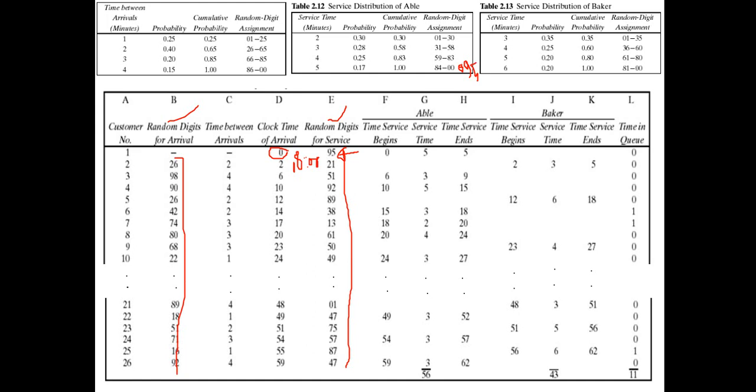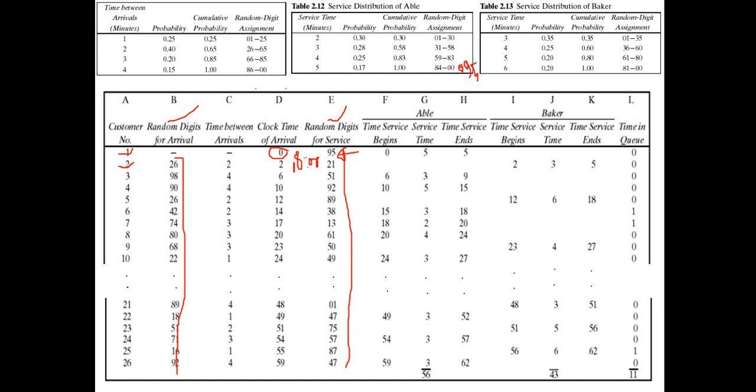Against this range the service time is 5. So Abel will take 5 minutes to serve the first customer. The first customer's service starts at 0 minutes, service time is 5, and service ends at 5 minutes, 0 plus 5 equals 5. In the meantime server 2, Baker, is free. The first customer does not have to wait in queue, so the time in queue is 0. Okay, we are done with the first customer. Let's move on to the second customer.